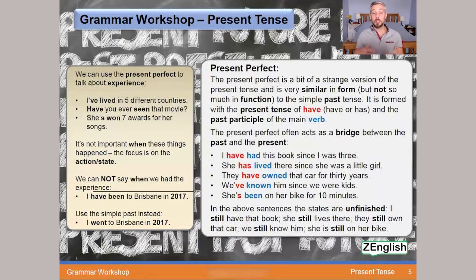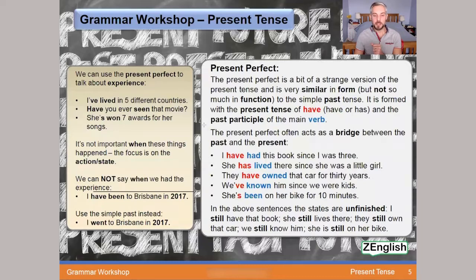Let's come back to another form of the present tense specifically. This time it's the present perfect. And the present perfect is a bit of a strange version of the present tense. It's actually very similar in form, but not in function, to the simple past tense. How do we make this? Well, it's formed with the present tense of have, so either have or has, and the past participle of the main verb.